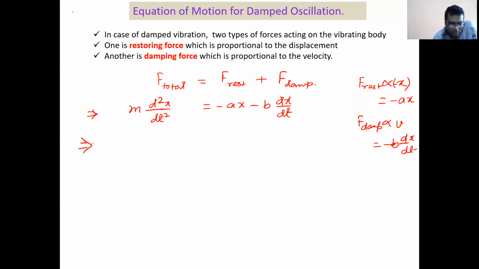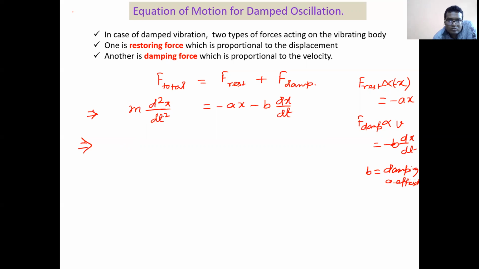Now B is basically known as, what is B? B is basically known as the damping coefficient. Why damping coefficient? Because it is a proportionality constant and it arises due to the damping force. That's why we have denoted it as damping coefficient, right? And what is A? A is basically restoring force per unit displacement.